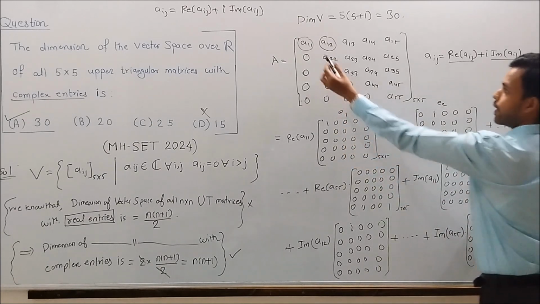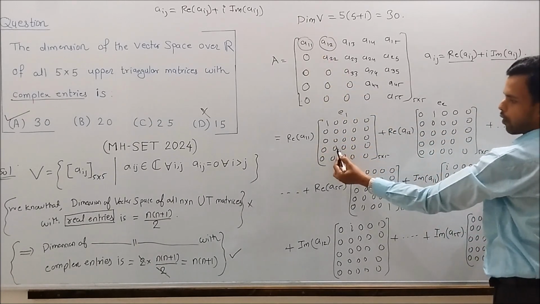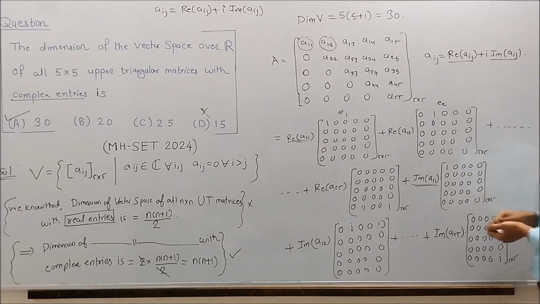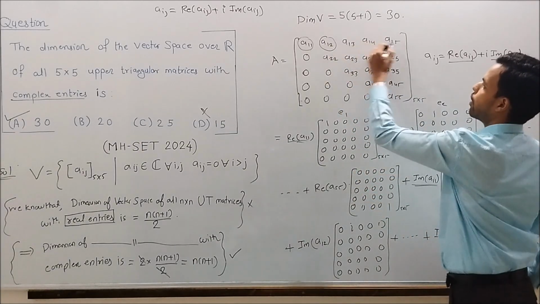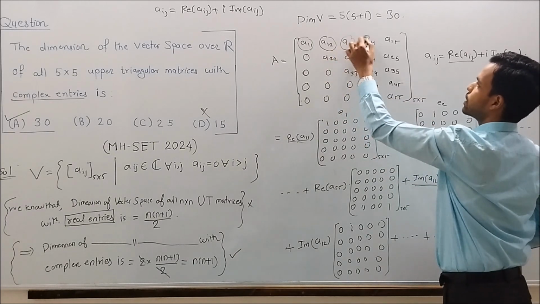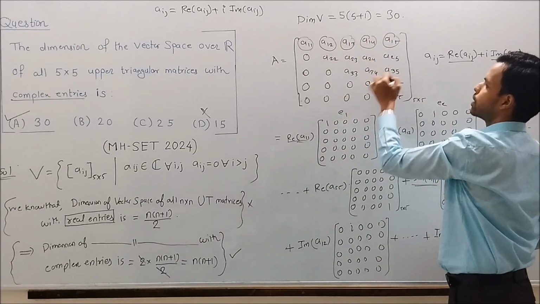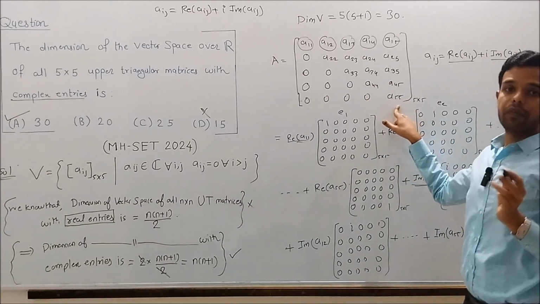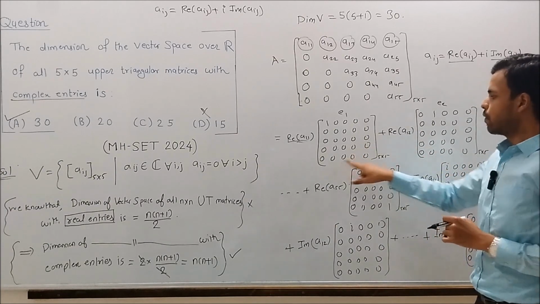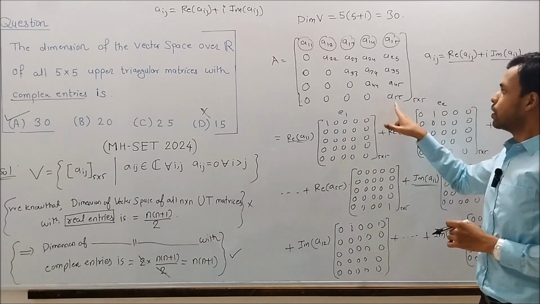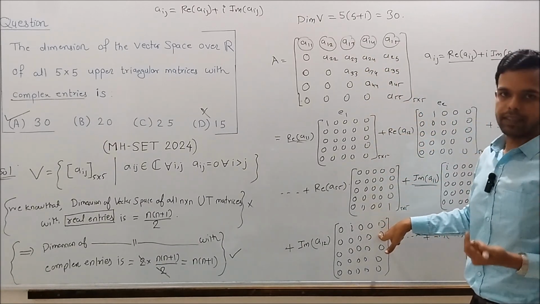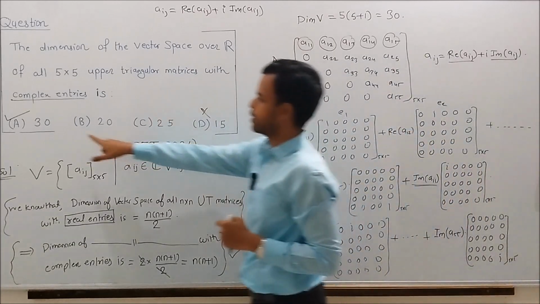And how many non-zero entries are there? 5 plus 4 plus 3 plus 2 plus 1, that is, there are 15 non-zero entries. And each entry requires two matrices, one for the real part and one for the imaginary part. So 15 times 2, that is 30. So there are 30 vectors in the basis. So the dimension will be 30.